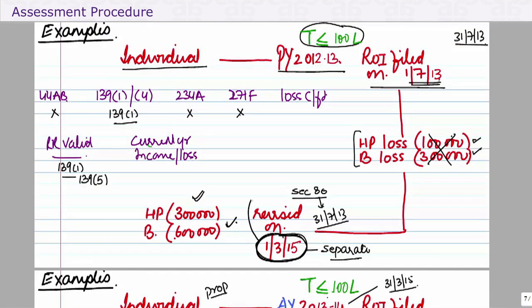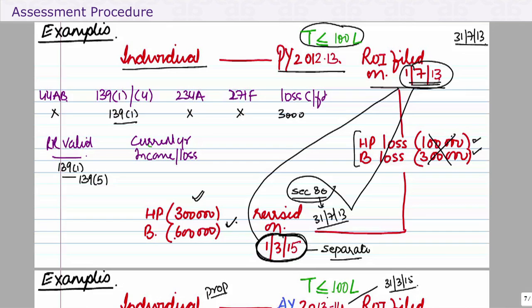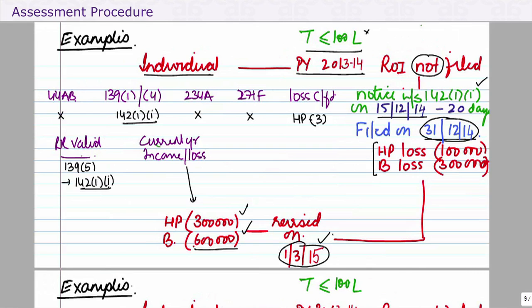So now this return is deemed to be filed on this date, and because this date is before the due date, therefore section 80 will now allow the carry forward of loss. So 3 lakhs of house property loss and 6 lakhs of business loss can be carried forward. Now if I take the same case in the earlier example we did, even if I apply the concept given in CIT versus Dhampur Sugar Mills, this revised return will be deemed to be filed on this date, which is after the due date.